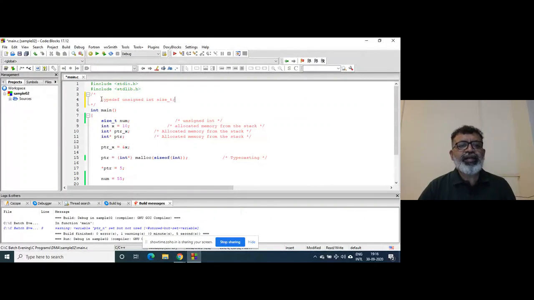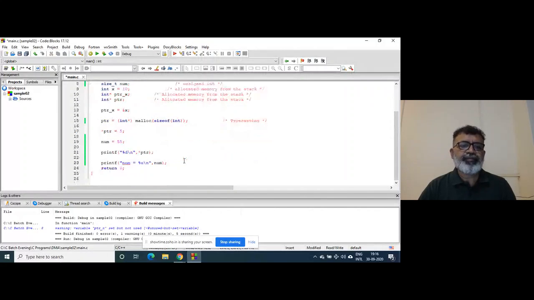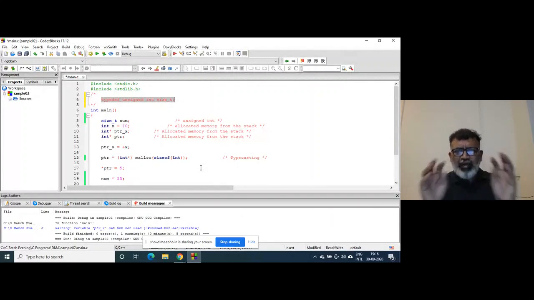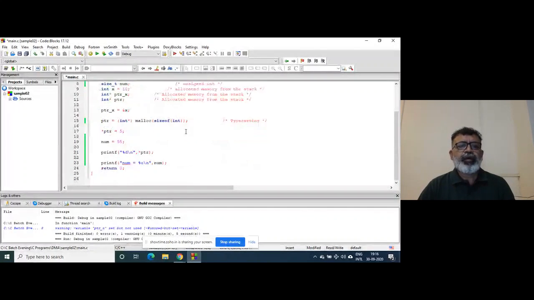There is a statement like this inside the library. That is the reason you can declare a variable like this, right? Okay, some changes might be there. I just told you the outline of that, right?